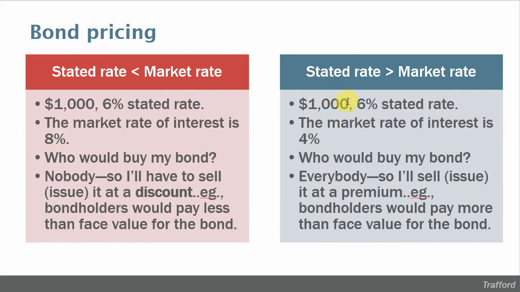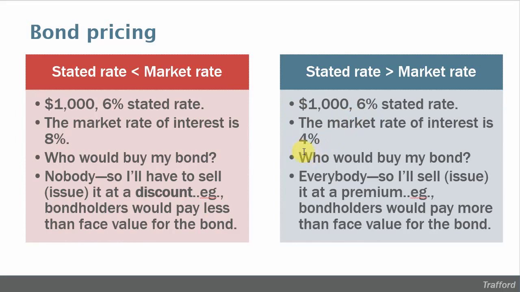The opposite kind of thing can happen as well. It could be that the company guessed that the correct interest rate was 6%. By the time the bond was ready to be issued, the market rate was only 4%. Well, what would you expect to happen in this case? For investments of similar risk, the bondholder would only be earning 4% interest. This bond's paying 6%. That's going to drive the value and the price of the bond up. So this bond will be issued at a premium. Bondholders will be willing to pay more than $1,000 for this bond, because even if they pay more than $1,000, they will earn the market rate of 4% on this bond over time.